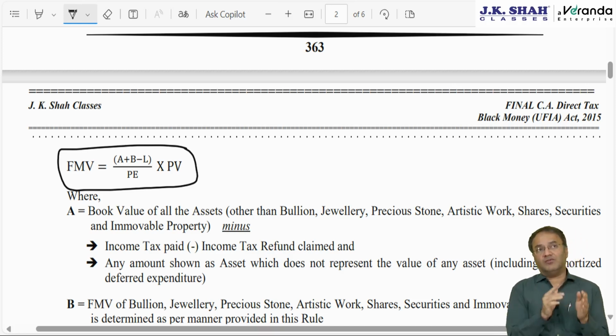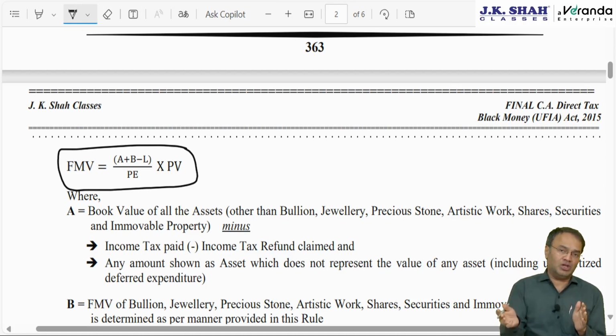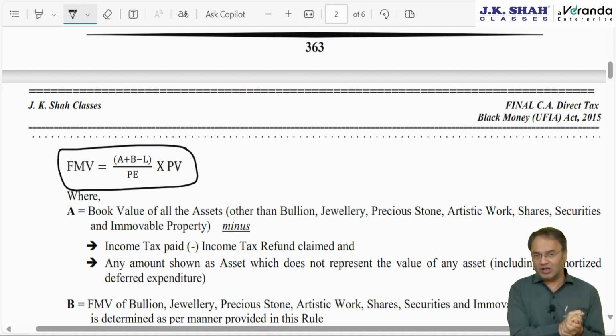There again, if a public charitable trust or religious trust is owning shares of some company and they are liable to be taxed under rule 17CB as a part of accreted income, they are liable to be taxed under exit tax concept. Then we had to find out the FMV of such shares. For finding FMV, same formula was there, A plus B minus L divided by PE multiplied by PV.